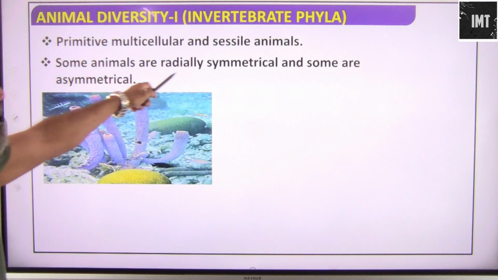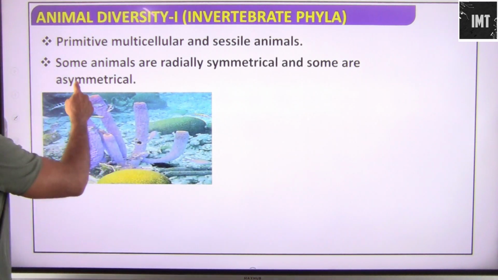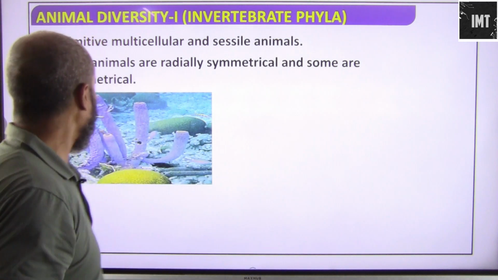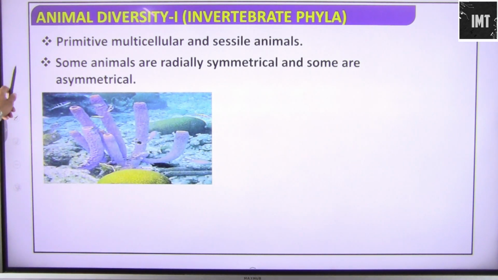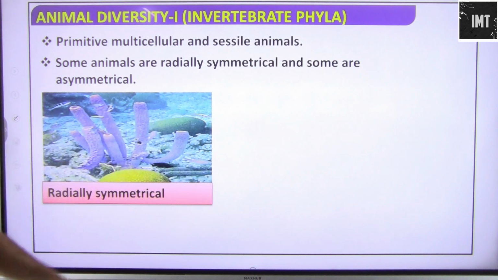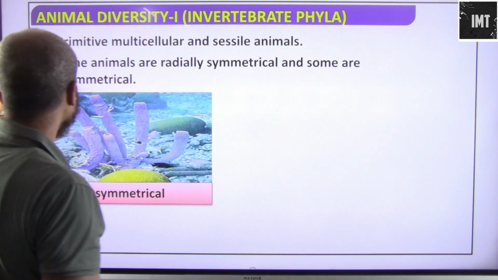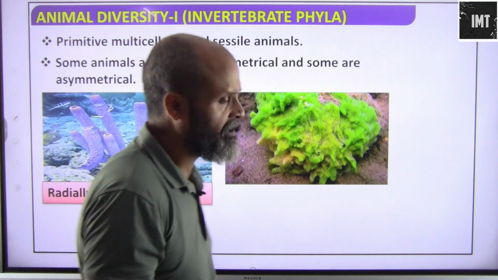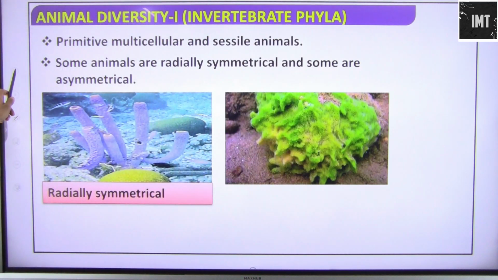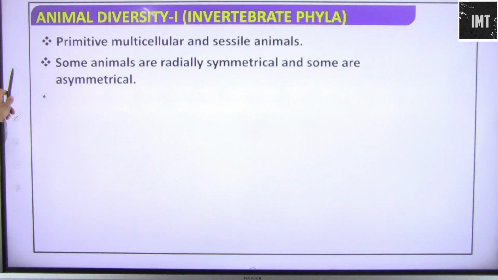Some animals are radially symmetrical. If you see, you can divide them along their radius. And some are asymmetrical, you cannot divide them. For example, here it is radially symmetrical, which means their body can be divided along the radius, and some are asymmetrical. Their body shape cannot be divided into equal halves.